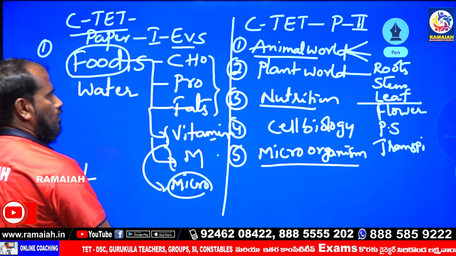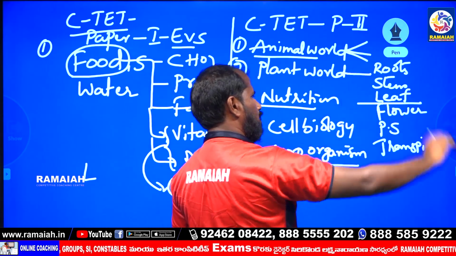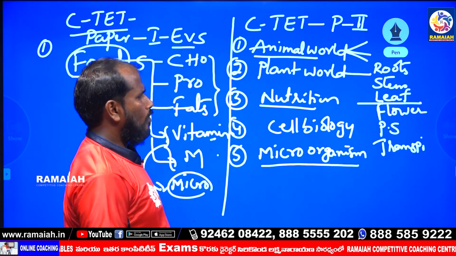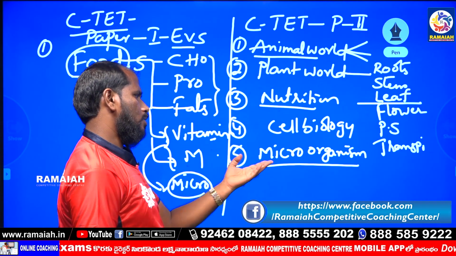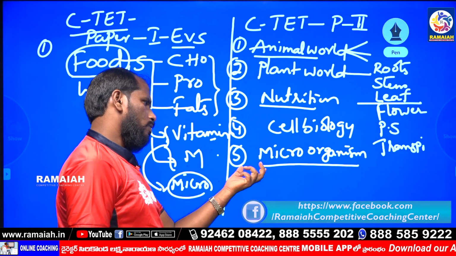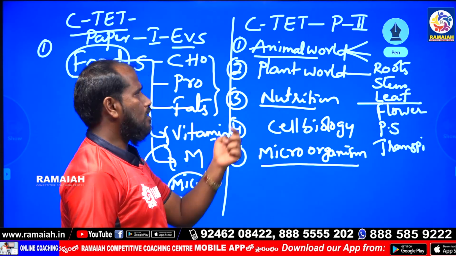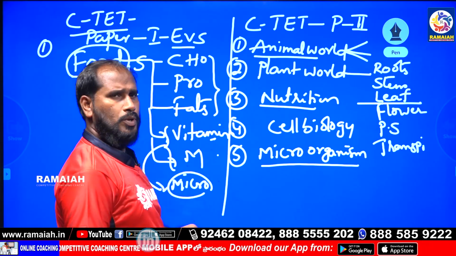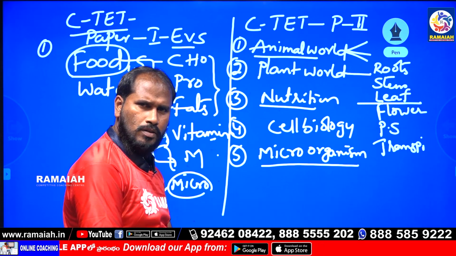So in CTET paper 1 and paper 2, the animal world subtopics and systems are present: nutrition, micro and macronutrients, cell biology, then microorganisms, useful microorganisms, harmful microorganisms, diseases. So this is the syllabus for paper 1 and paper 2, CTET and AP and Telangana. Okay, thank you.